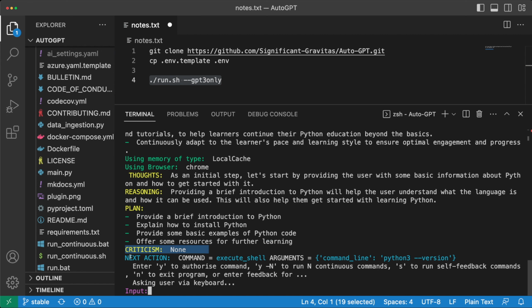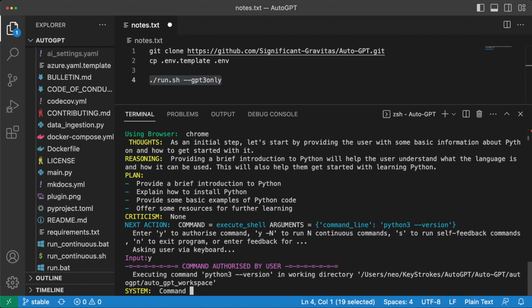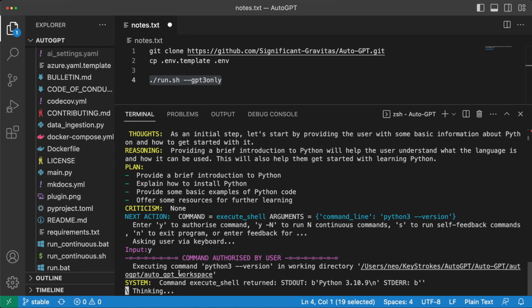And then we can see that the next action is this execute shell command and the input is Python 3 version. So to continue, we can press Y and hit enter and then it will take this next action. So let's do it and see how it works. So we can see that it tried to execute the command and the output actually is Python 3.10.9 and that's what I've installed on my machine.